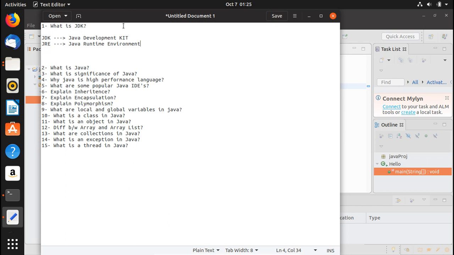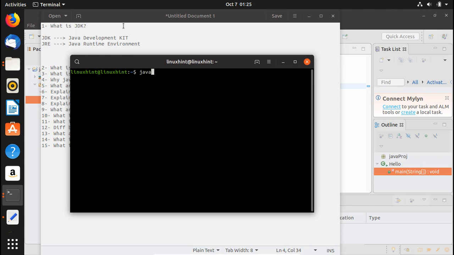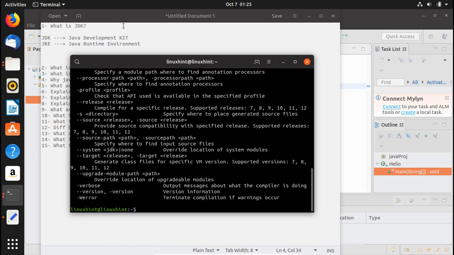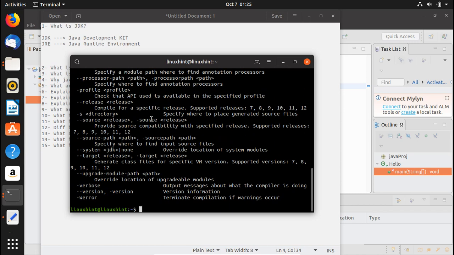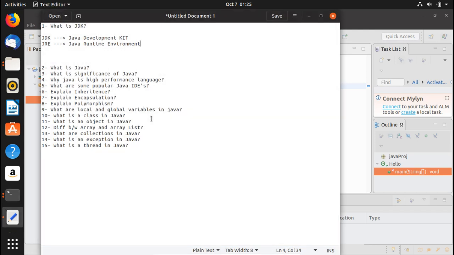Okay, so let me show you quickly. If we press Ctrl Alt T, we open up our terminal. If I write javac here and hit enter, you can see all these details, right? So it means that Java is installed on my system. If it had given us an error, like permission denied or javac is not recognized, then it would have meant that JDK specifically is not installed on your system.